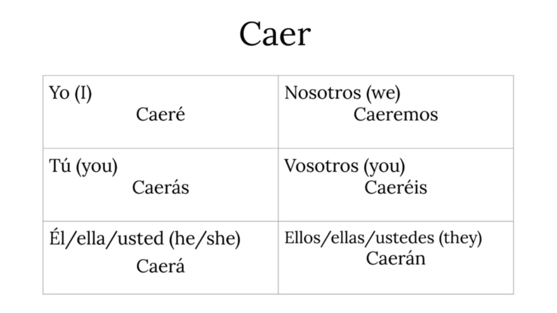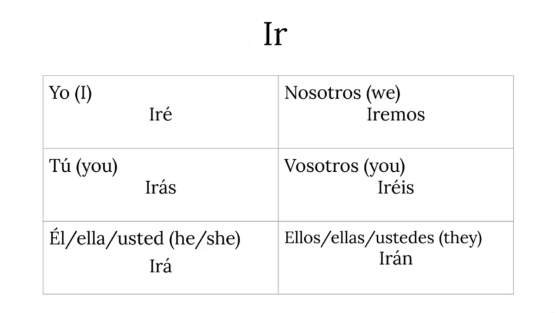So, yo caeré, tú caerás, él, ella, usted caerá, nosotros caeremos, vosotros caeréis, ellos, ellas, ustedes caerán. This ae is perhaps a bit tricky to pronounce, but no problem. It doesn't change. It stays the same in the case of all pronouns. So, caer.